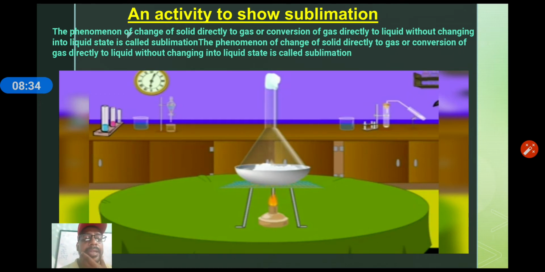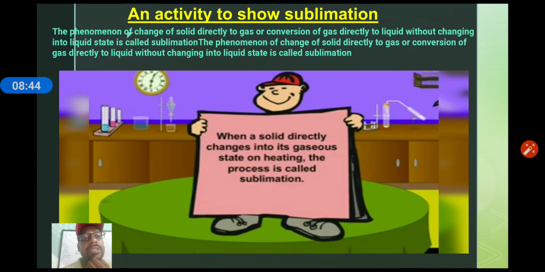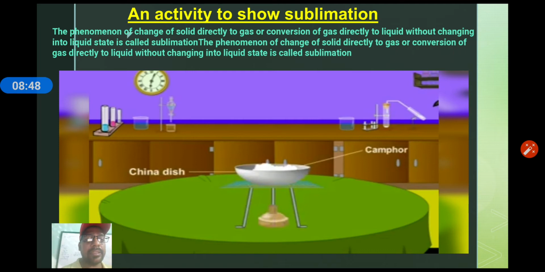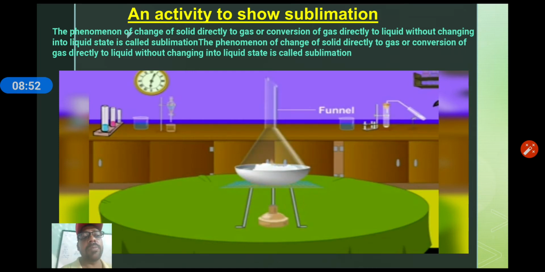You can see that ammonium chloride, a sublimable substance, is there. It starts converting into gas, and after some time it is collecting at the tip of the funnel. It means it is showing the sublimation phenomenon. Now let's move to the other slide.